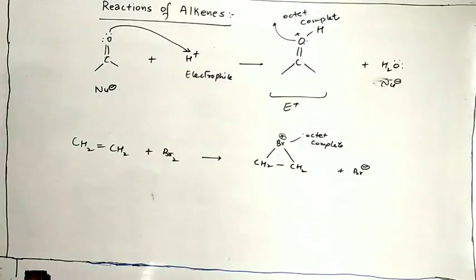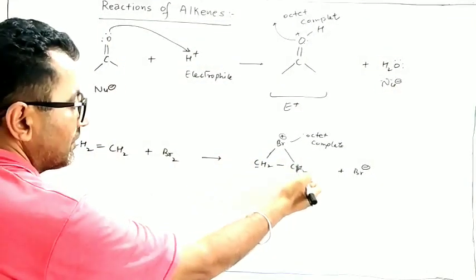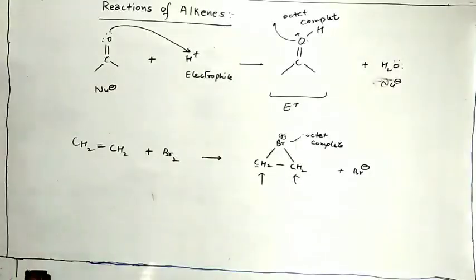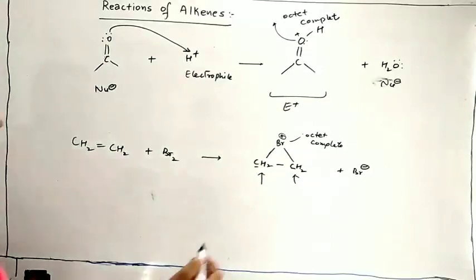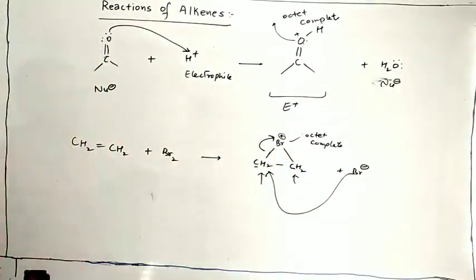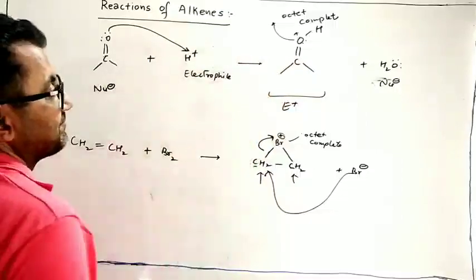Then where is the electrophilic center? The atom directly attached to it, this carbon or this carbon. So this or this, these are the electrophilic centers. We know that this bromine attacks any one of the carbons and the ring opens. Why on carbon? Because carbon is the electrophilic center and Br negative is the nucleophile. Same will take place here.